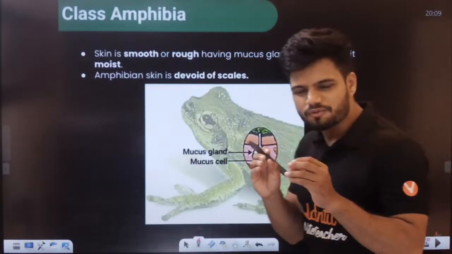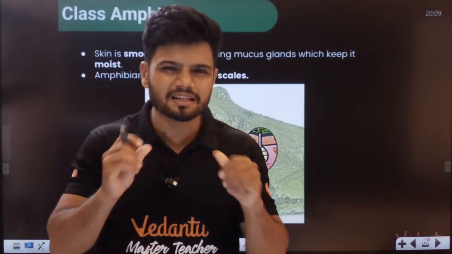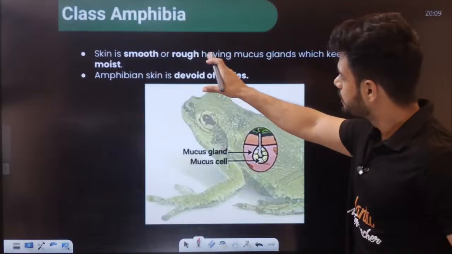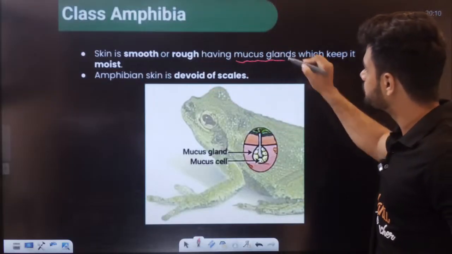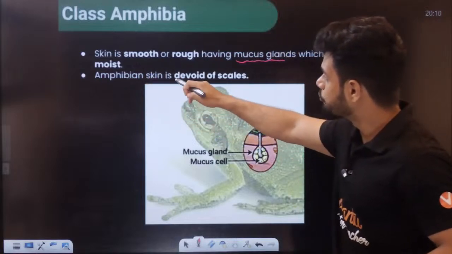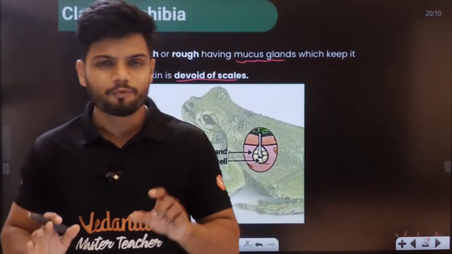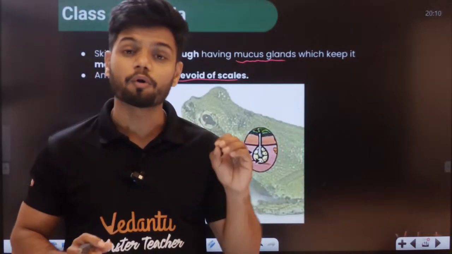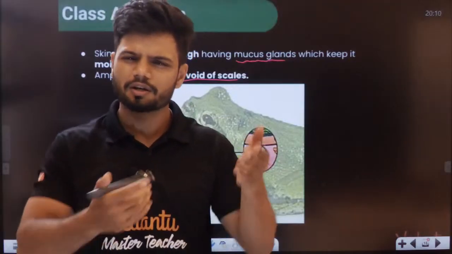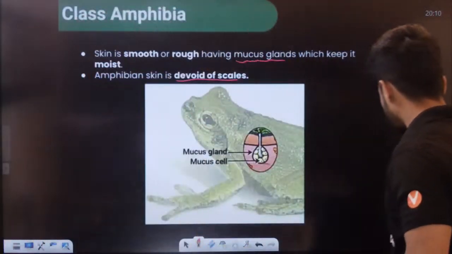Now, students, have you seen the skin of the frog? Students, kabhi dekha hai skin? It is very jelly. It is a very mucus-like structure, right? The skin is smooth or rough, and has mucus glands, very important, which keep them moist, right? Amphibian skin is devoid of any type of scales. वहां पर किसी प्रकार के scales नहीं है, which you find in the case of reptiles, and also in the case of aves we find some scales, but here no scales, full smooth buttery skin it has. Okay, buttery skin, moisturizer it has, students.